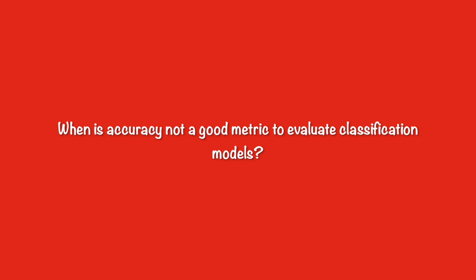If the data set that you feed into the training process of your machine learning algorithm is a skewed data set, that means if there are two labels that your model has to classify data into, if one label is extremely common and the other label is extremely rare, that is an example of a skewed data set. Accuracy is not a good metric when you're evaluating machine learning models built using a skewed data set, or when the problem statement in the real world will have a skewed data set.